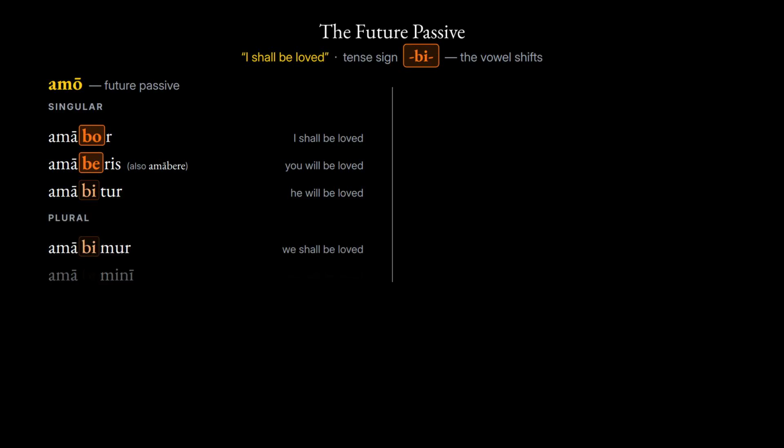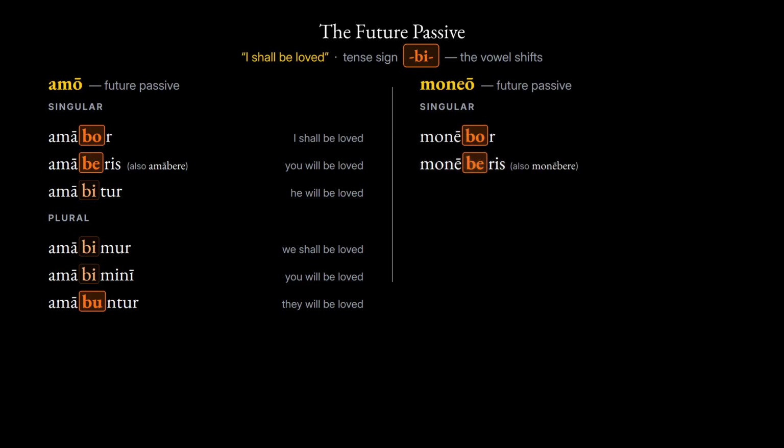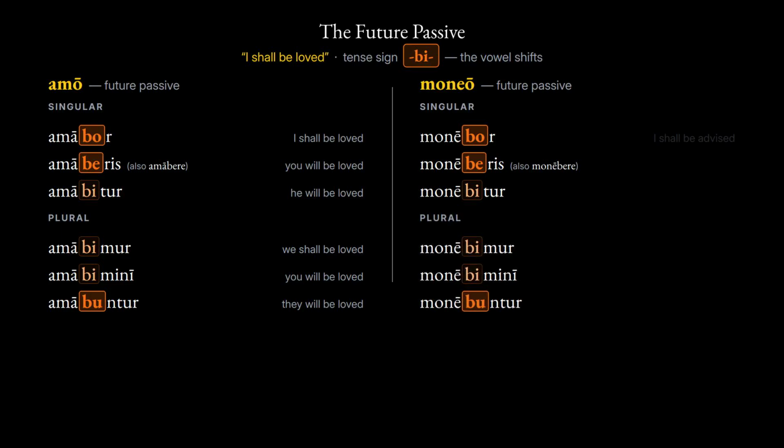Amabimur, we shall be loved. Amabimini, you will be loved. Amabuntur, they will be loved, and here the sign shifts to bu. The second conjugation follows the same road. Monebor, moneberis, monebitur, monebimur, monebimini, monebuntur. I shall be advised, all the way till they will be advised.